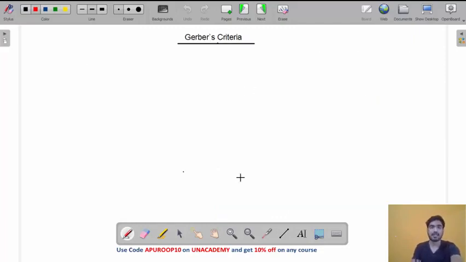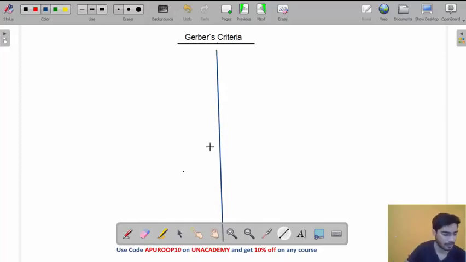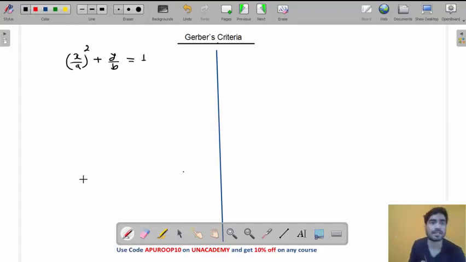Now the next one is Gerber's criteria, which is actually a parabola, my friend. And in the case of a parabola, what is the equation? The equation of a straight line we know: x by a plus y by b equals 1. What is the equation of a parabola? It is x by a whole square plus y by b equals 1, right?